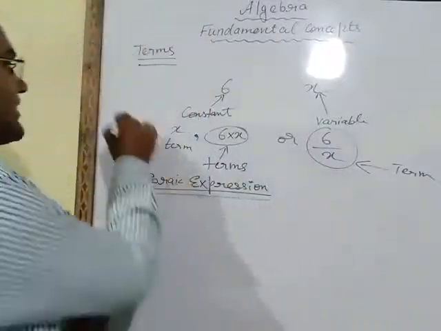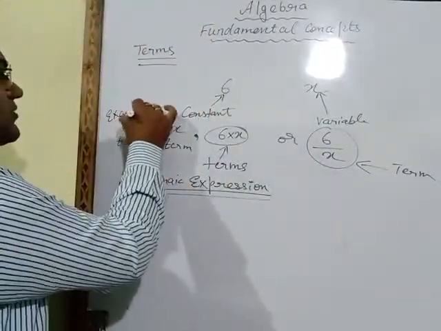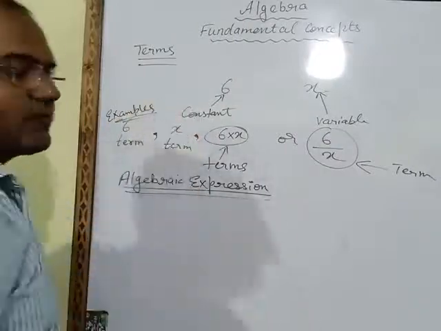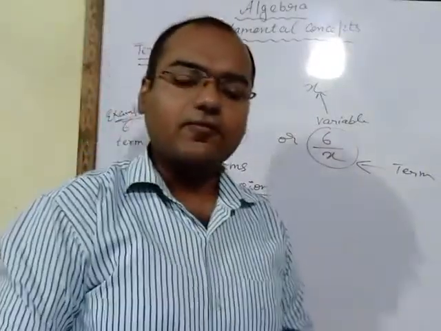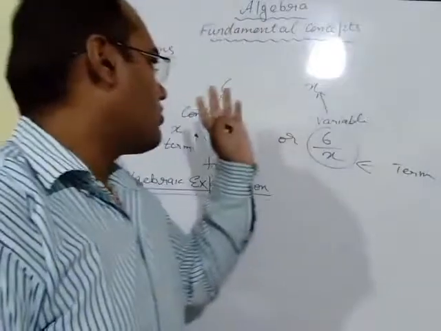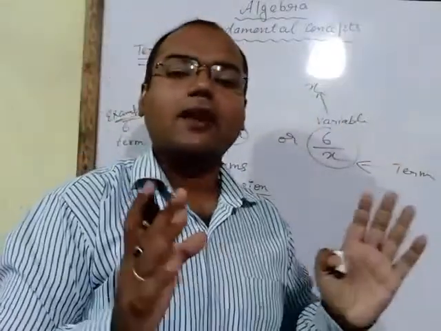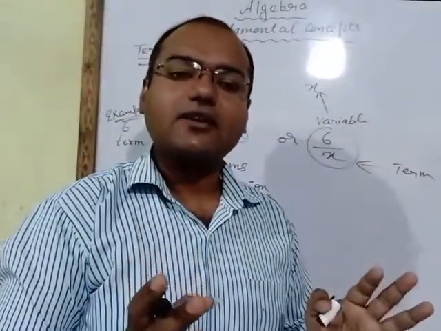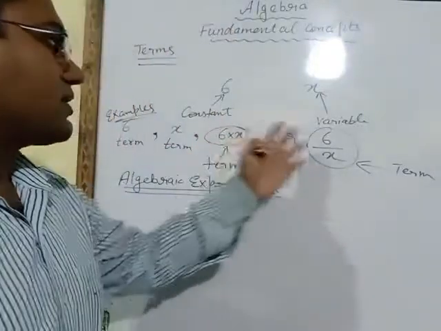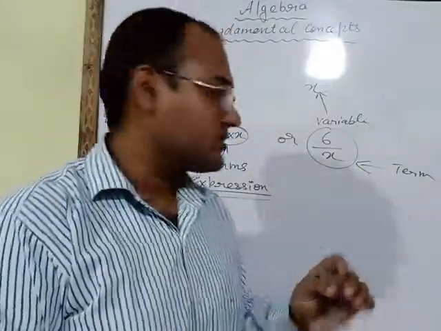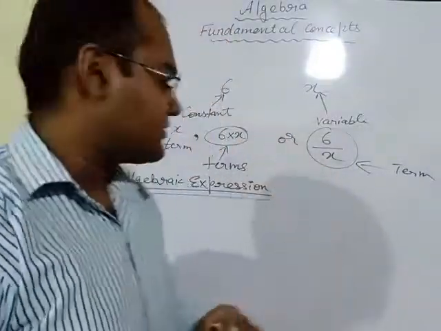These are the examples of terms. So if we combine a constant and a variable with the help of a multiply or divide sign, such values are known as terms.